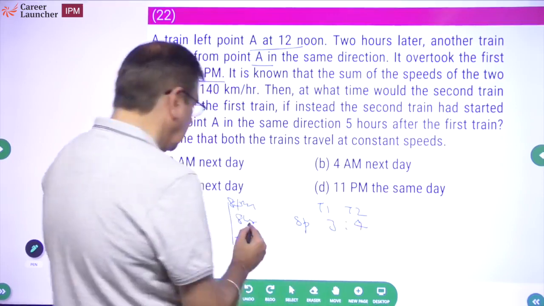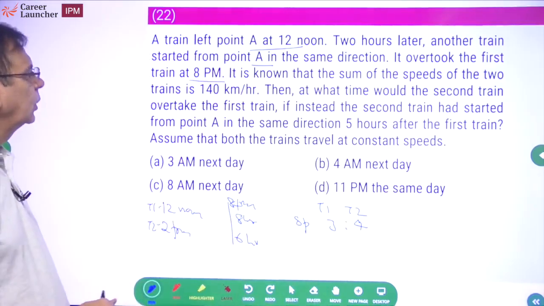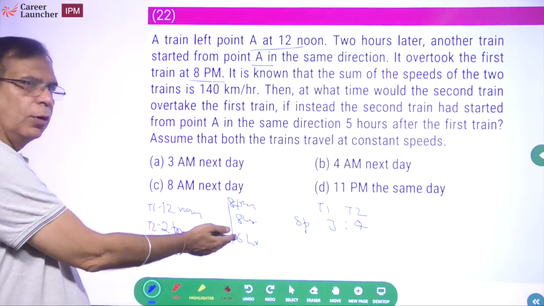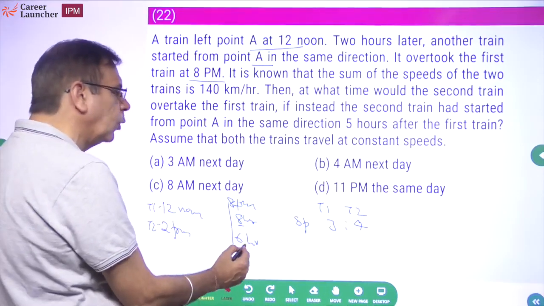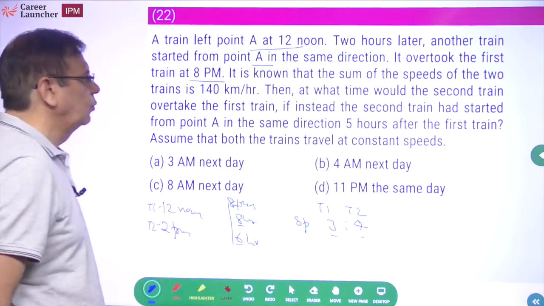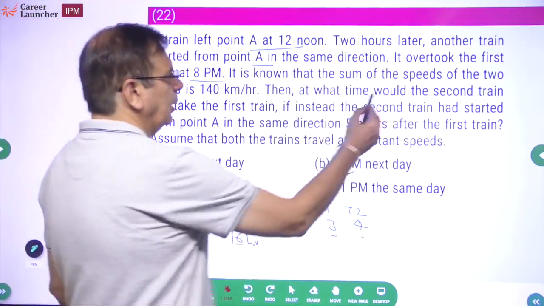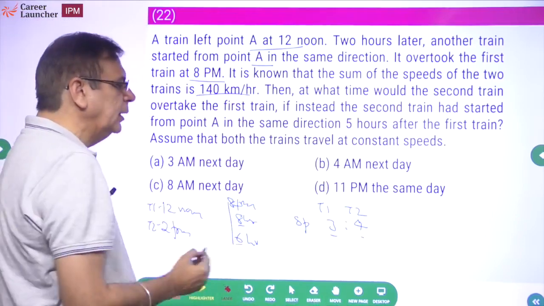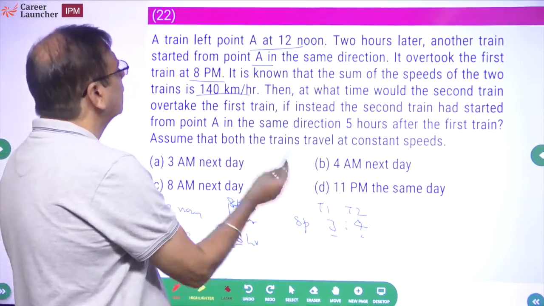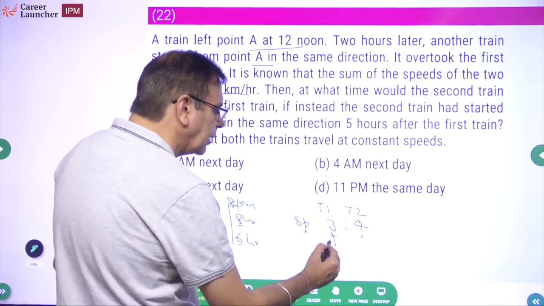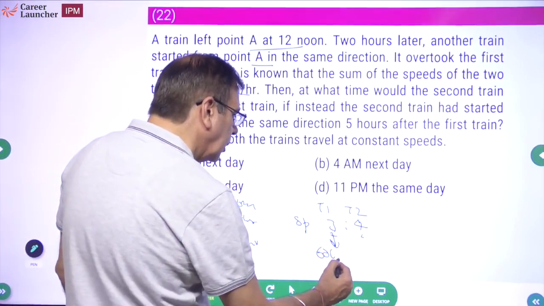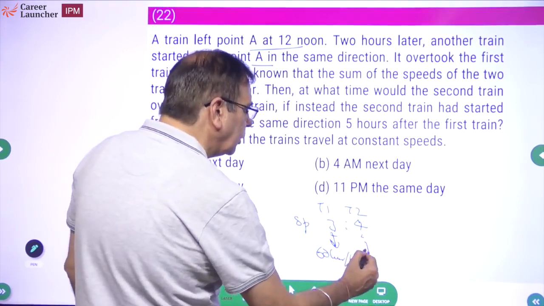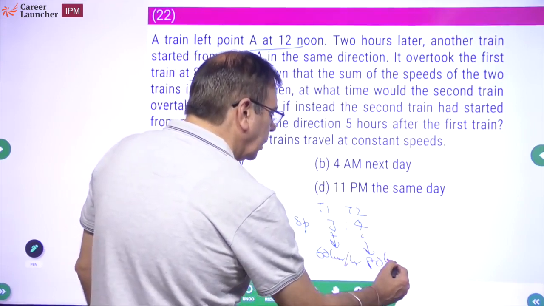It will be the reverse ratio of the time taken. Okay. 8:6 का मतलब हो गया 4:3. So the ratio of time is 4:3, so the ratio of speed should be 3:4. चलो. It is known that the sum of speeds of the two trains is 140. What does that mean? 3x plus 4x is 140. That means train 1 has a speed of 60 kilometers per hour, and train 2 has a speed of 80 kilometers per hour.